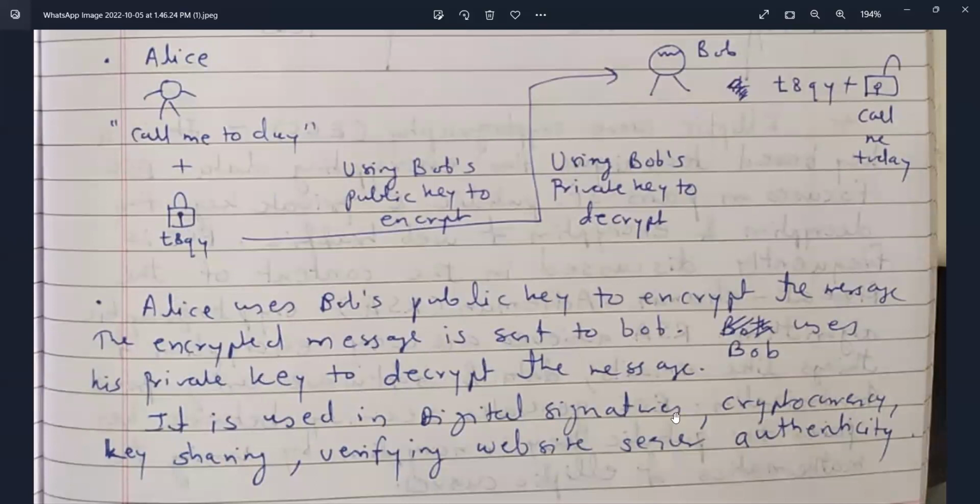It is used in digital signatures, cryptocurrency, key sharing, and verifying website server authenticity.